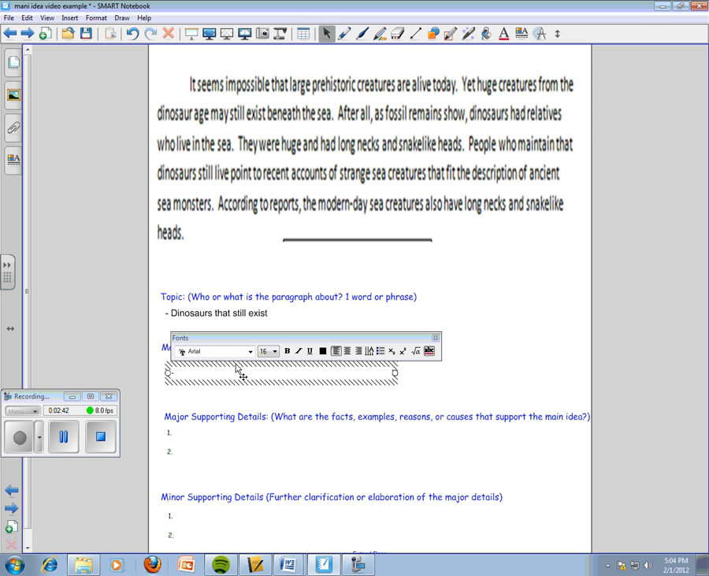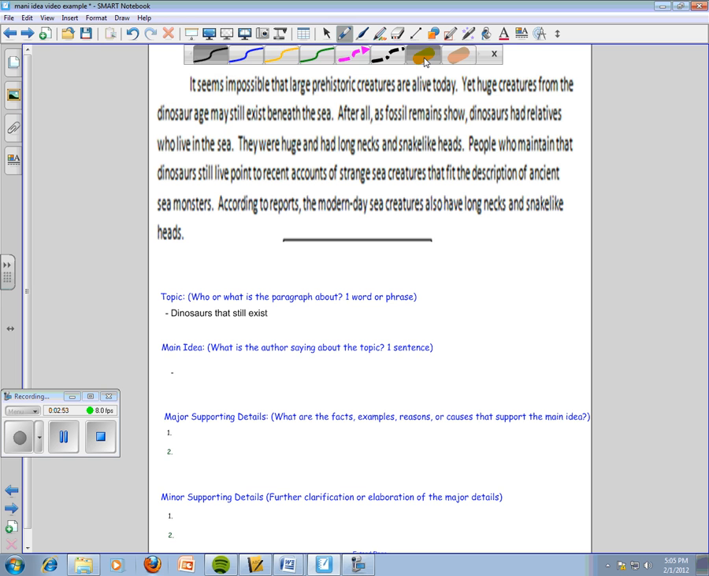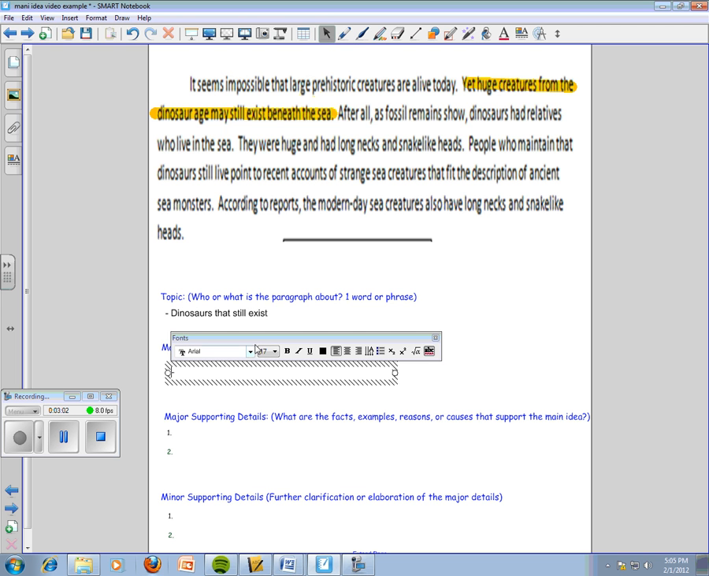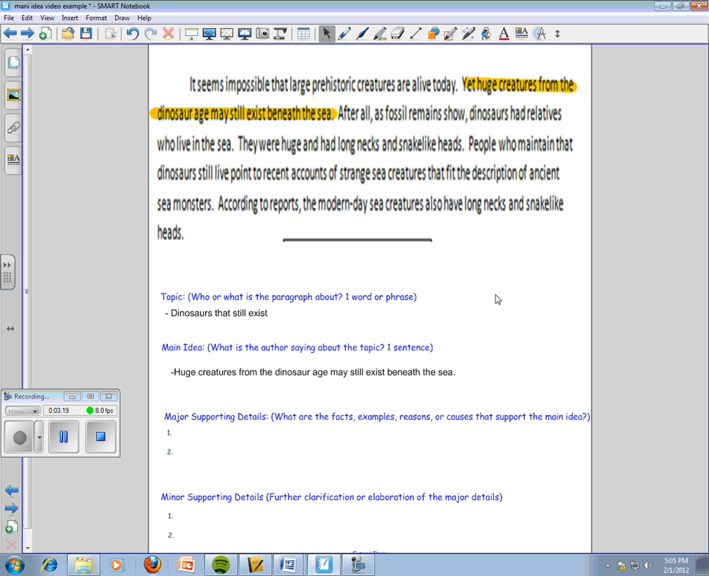Now, for the main idea, sometimes the answer is given to you, whereas a sentence will state the topic or state the main idea. Other times, it is implied, where you have to kind of draw a conclusion. In this particular case, I think it's given to us in this sentence here. Huge creatures from the dinosaur age may still exist beneath the sea. Okay, now I've got a main idea sentence. Now, I'm not 100% sure if that main idea sentence is correct or not, so I want to check it.